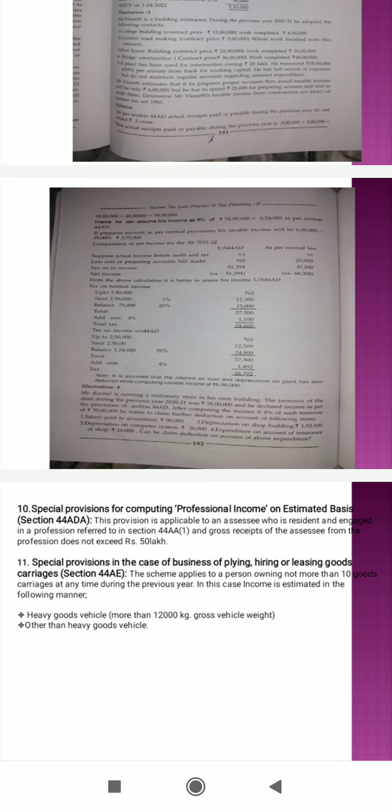The one point is the person owning not more than 10 goods carriages at any time during the previous year, that is the scheme is applied to a person. Then we can estimate this income in two manners: heavy goods vehicles and other than heavy goods vehicle.